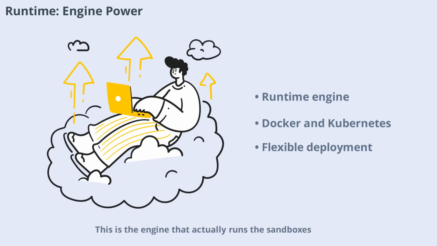The third layer is the runtime. This is the engine that actually runs the sandboxes. Open Sandbox's runtime works with Docker on your laptop and Kubernetes in the cloud, giving you flexibility to deploy sandboxes wherever you need them. Whether you're running tests locally or scaling up in the cloud, the runtime ensures your AI agents operate in a secure, isolated environment.